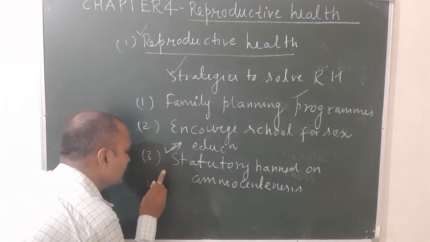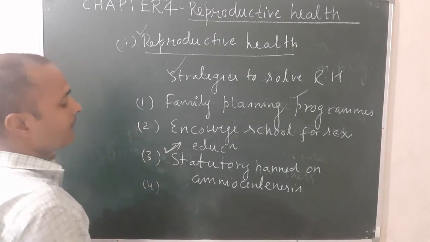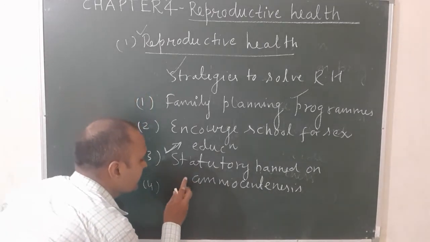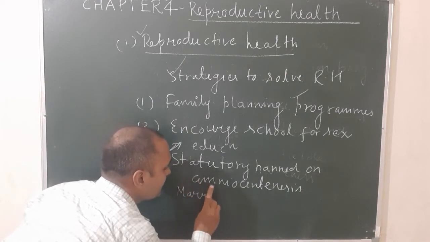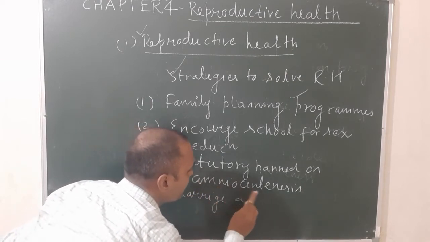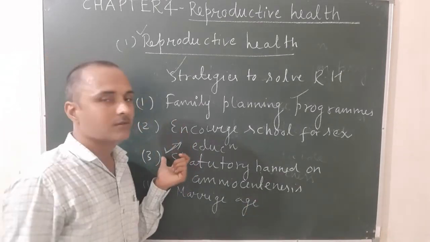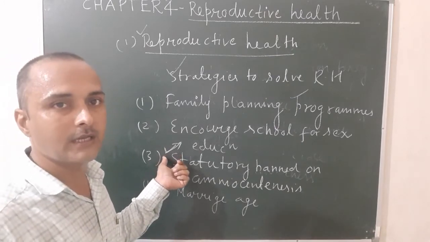And in the next, we can solve also by increasing the marriage age. By increasing marriage age, we can solve the problems of reproductive health. So these are the methods by which we can solve the problems of reproductive health.